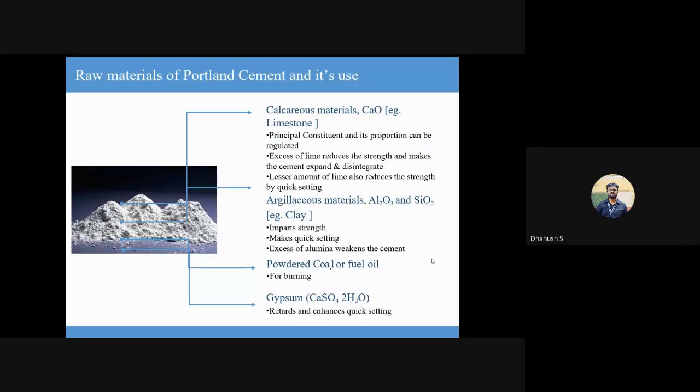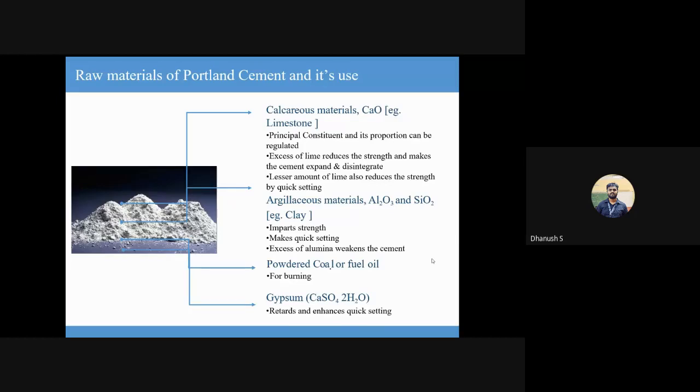Again, talking about chemical composition. So calcareous materials basically provide all the lime that is required for your cement. Your lime, like I said, is calcium oxide. Okay, so this calcium oxide, if you look at the proportion-wise, was the highest also. The tricky thing about this calcium oxide is, if it is more than what is required in the cement, it reduces the strength. Because it is expansive in nature, it will expand, lead to cracks, and make the concrete disintegrate and fall. So it should not be more than desired. At the same time, it should also not be less than desired.